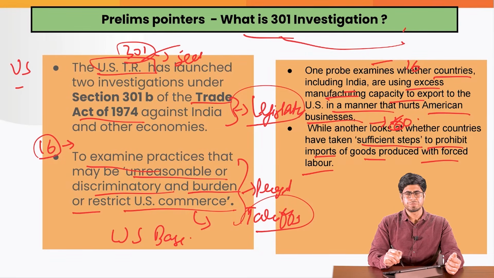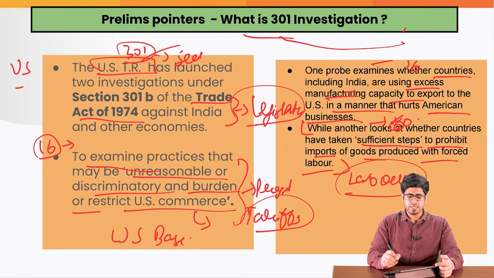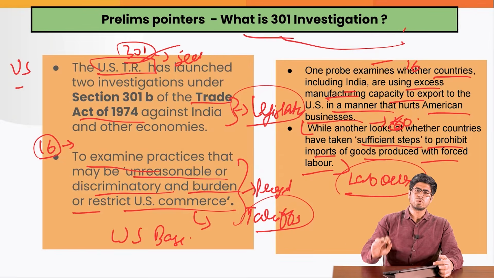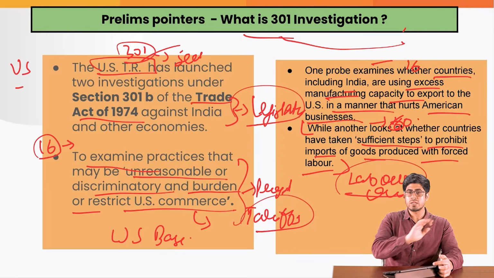The second investigation is about whether countries have taken sufficient steps to prohibit the import of goods produced with forced labor. Whether the goods produced in certain countries, like China, Vietnam, India, are produced with forced labor, violating labor laws, these countries like India who are exporting goods to USA should take steps so that these goods are not exported to USA. There should be reduced imports into USA of goods produced by forced labor, violating labor laws which are prevalent actually in America.